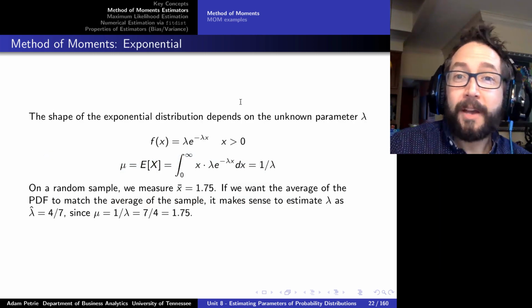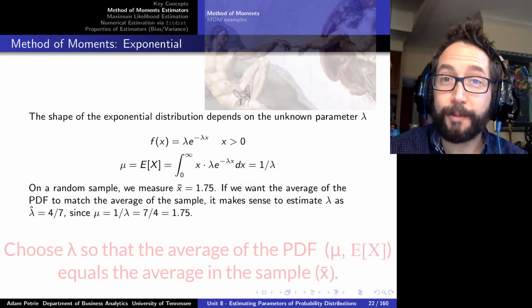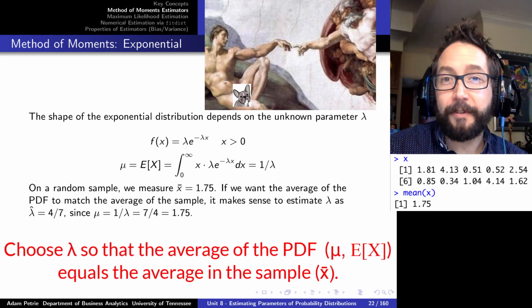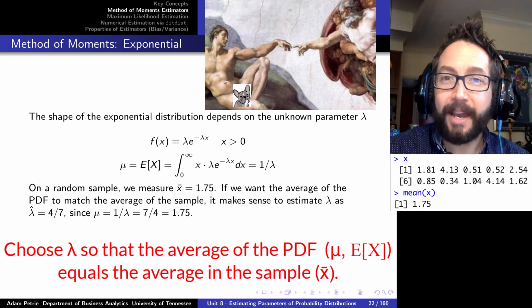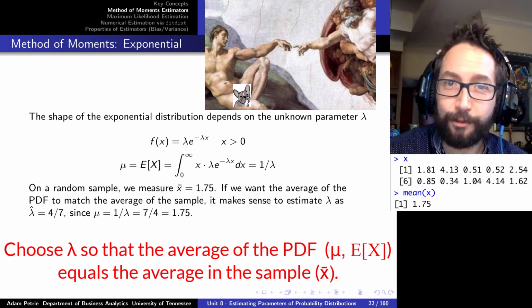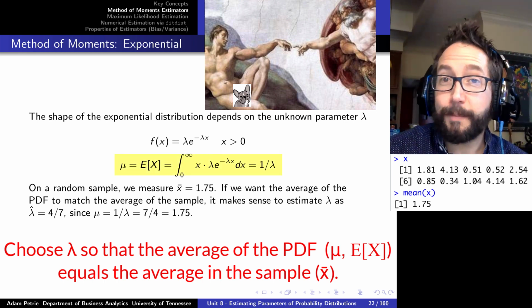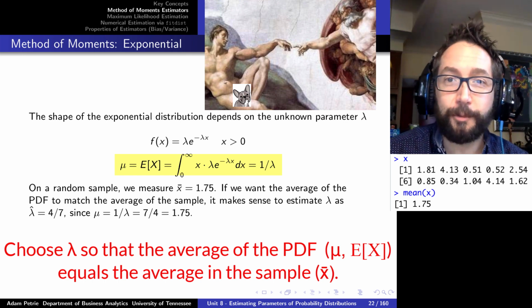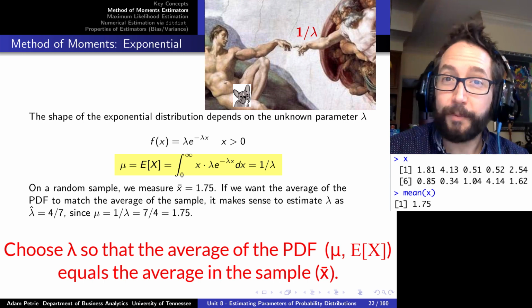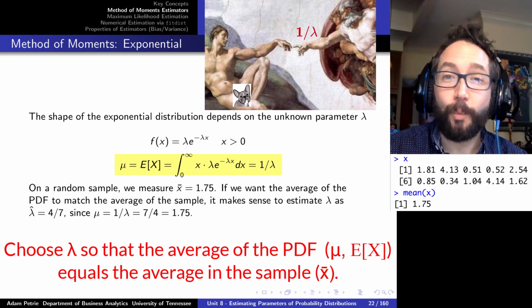So, for example, if we were dealing with an exponential distribution, we have the following PDF, where lambda e to the minus lambda x is the data generating distribution. And if we go through the math to figure out the formula for the expected value or average of this distribution, we find that the formula is just 1 over lambda. So the average value of this PDF is 1 over lambda.